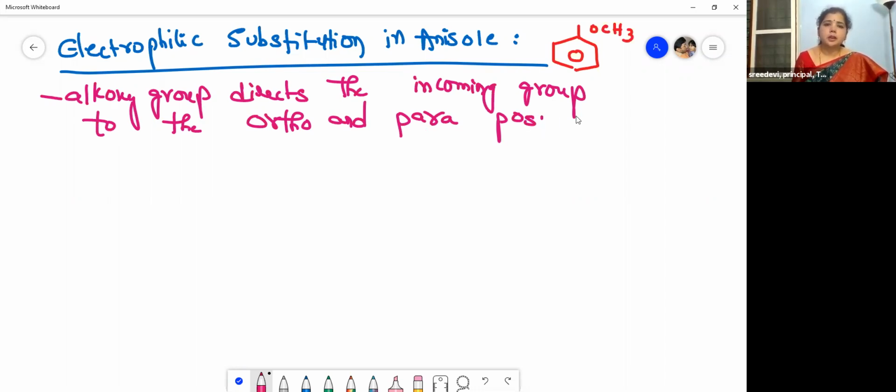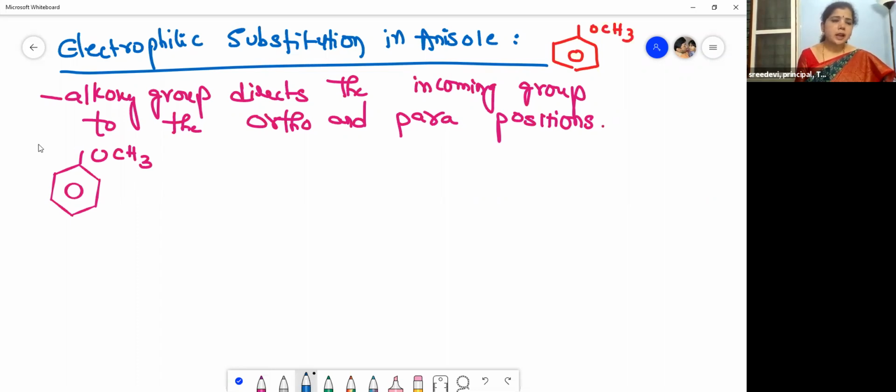So please remember ortho and para positions. Now let us see the electrophilic substitution reactions of this compound anisole. So this is our anisole. The first one is halogenation, children. So let me write here. Halogenation.